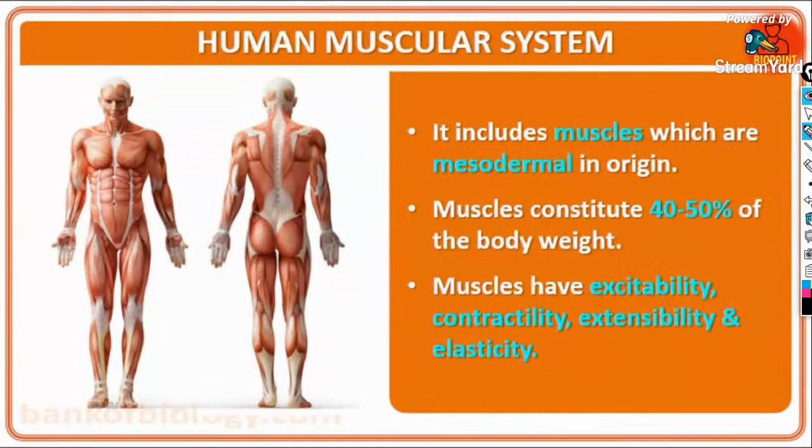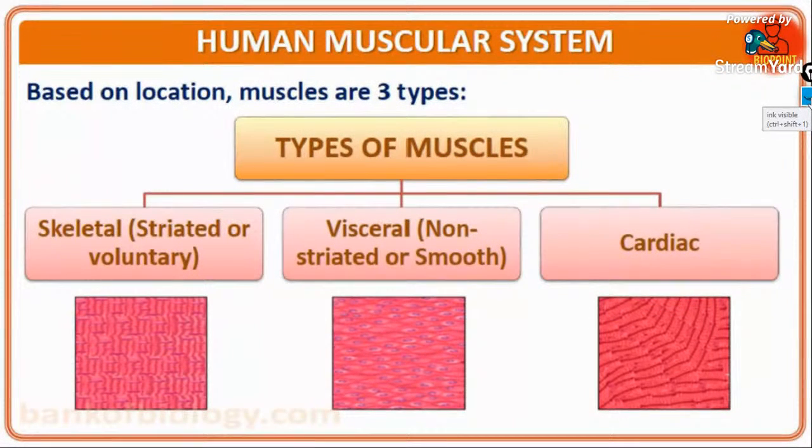Take care. Next slide. The types of muscle. You have studied this in the chapter Structural Organization in Animals. Have you been taught this topic? About the skeletal muscles, visceral muscles, and the cardiac muscles in the chapter Structural Organization in Animals. I hope a bit of information has been shared with you.